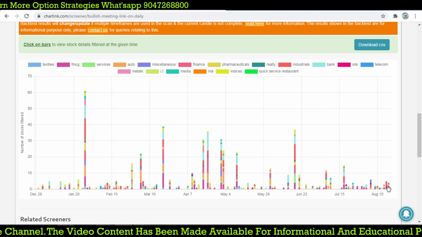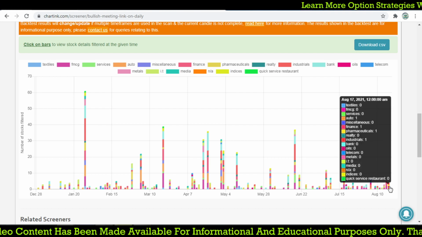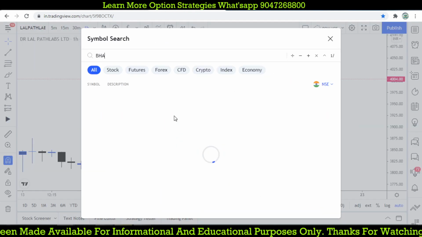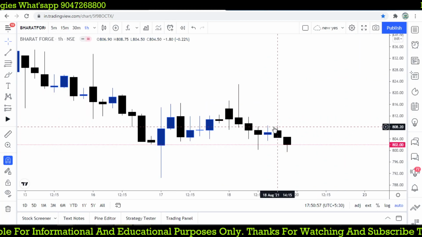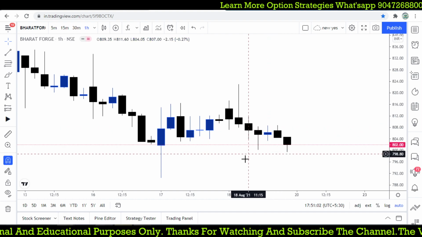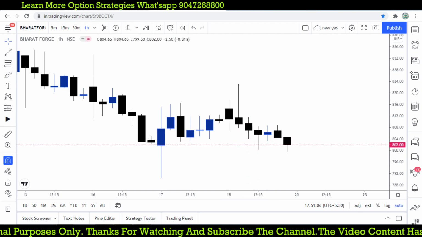For example, yesterday, that is 17th August, we got some stocks. Let's go for Bharat Forge. Bharat Forge yesterday is a red candle on the 17th. Let me check it again.